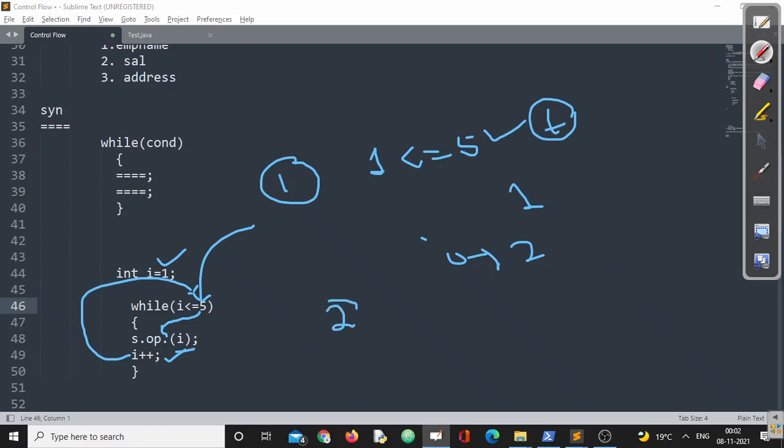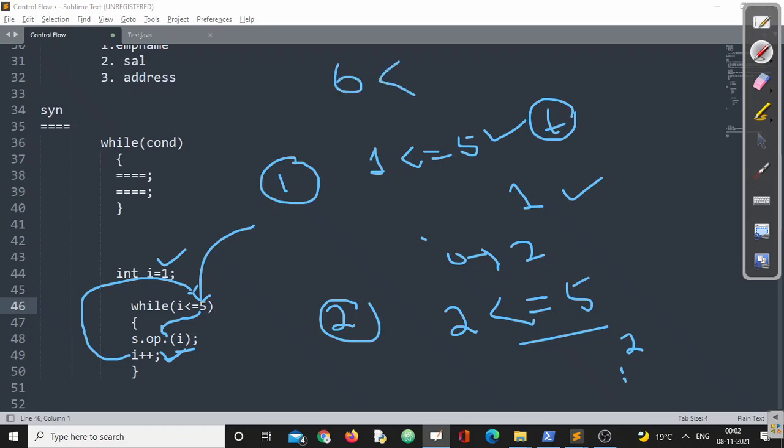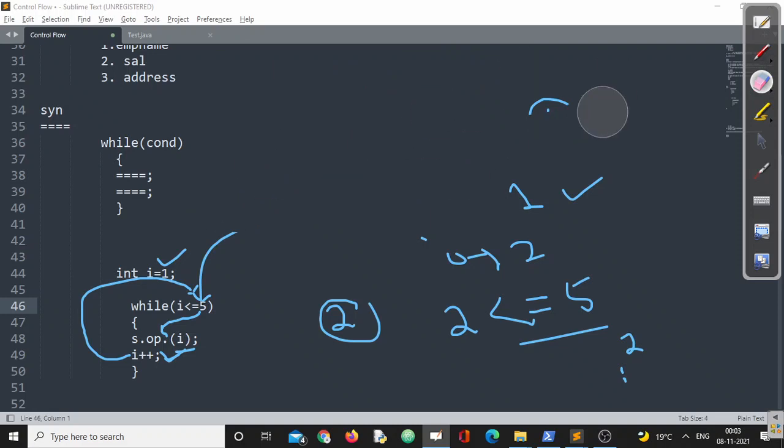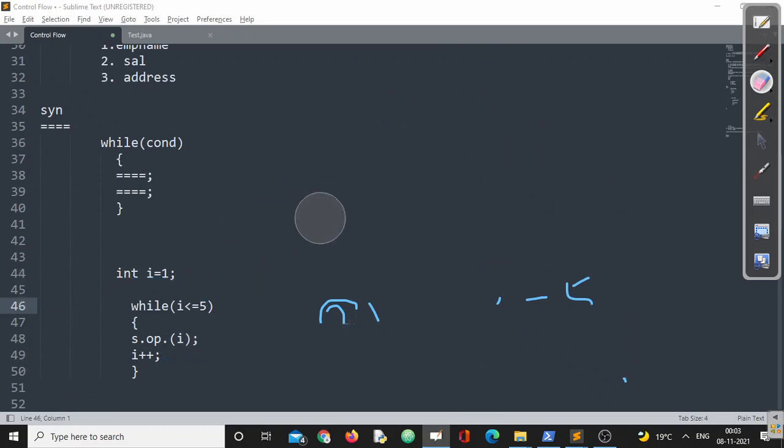Now step 2. In step 2, 1 is replaced with 2 because it is incremented. Fine, this is again true. The same scenario continued. 1 was printed previously, now 2 will be printed. Now it will go on till value of I is 5. When value of I is 5 and you are writing plus plus means I will be 6. After getting 6, if I am right, 6 is less than equal to 5, you know this is false. So no more execution is possible. Got my point? This is the simplest of simple way how your while loop is behaving, right?